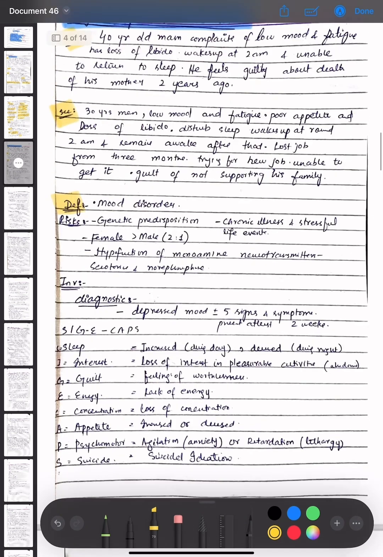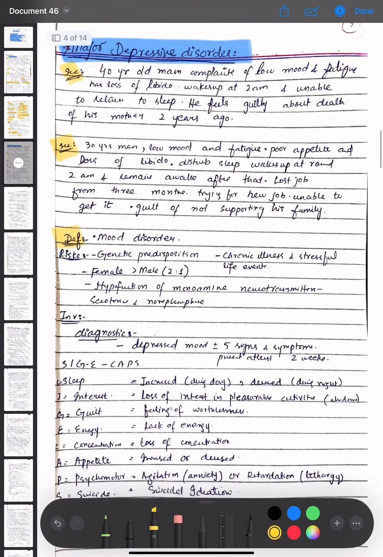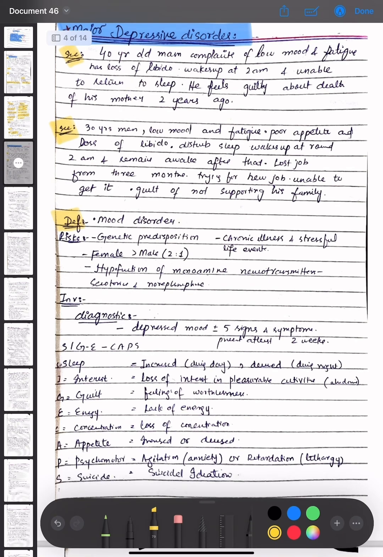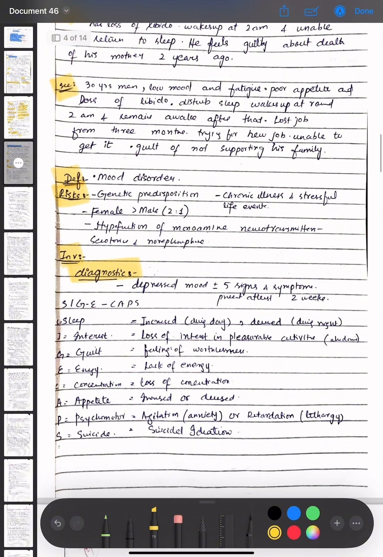Now the definition of major depressive disorder is that it is a mood disorder. The risks are genetic predisposition, chronic illness, and stressful life events. The female ratio is greater than male. Hypofunction of the monoamine neurotransmitters serotonin and norepinephrine is present. The diagnostic features of major depressive disorder are depressive mood, with 5 signs and symptoms present for at least 2 weeks.